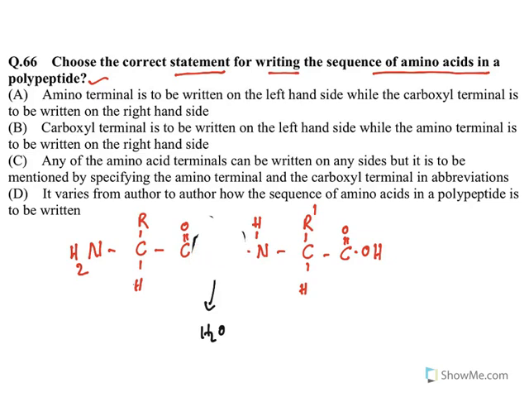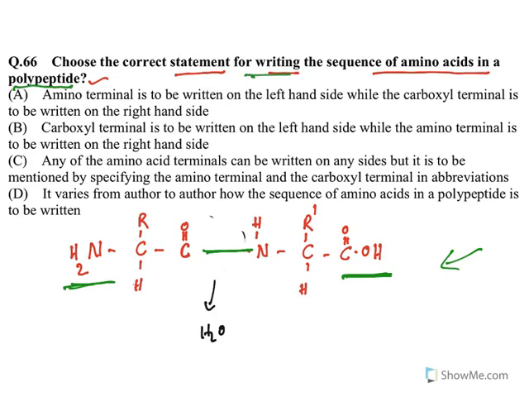Now when you see the peptide bond, look at this. This is what a peptide bond is. So this is how a peptide bond occurs. While writing the structures of amino acids, you need to follow the same pattern. On the left hand side you have an amine group, on the right hand end you have an acid group. This is how we need to write polypeptides. So that is what the question is about.